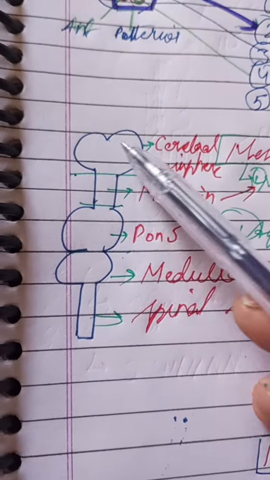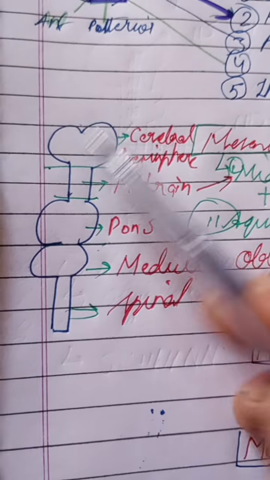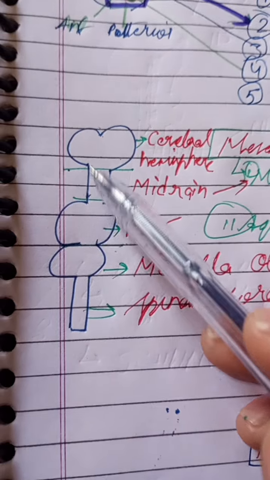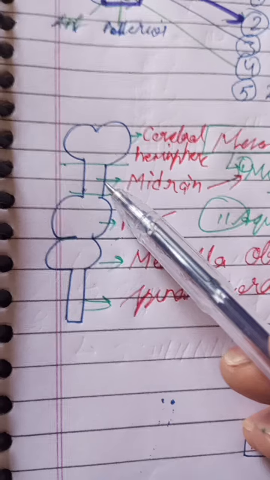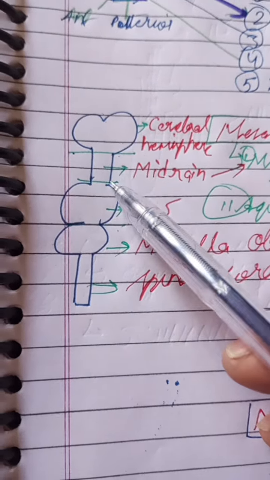This is the cerebral hemisphere, right? This structure develops from the telencephalon, and this part is called the midbrain, and this is our cerebral hemisphere. This is our midbrain.